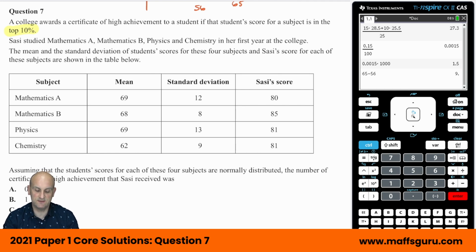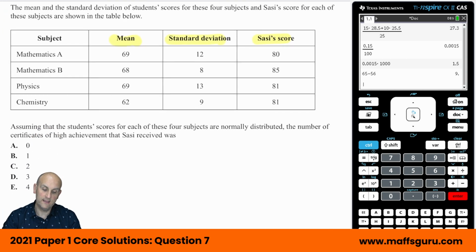So Sassi basically studies these 4 subjects. It gives you the mean and the standard deviation for each subject and what Sassi got. Now, the minute I saw that, I'm like, oh yay, Z scores. Brilliant. It then goes to say, assuming the student scores for each of these 4 subjects are normally distributed, the number of certificates of high achievement Sassi received was. So she's got to be in the top 10%.